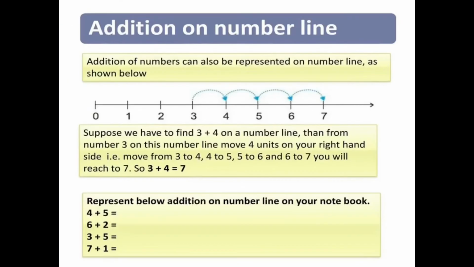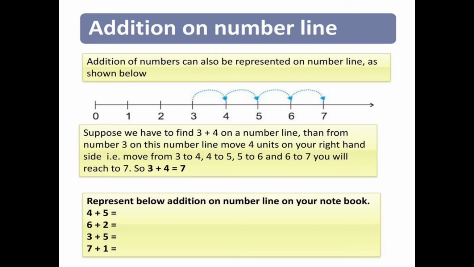Next topic is addition on number line. Now students, addition of numbers can also be represented on a number line as shown below. Suppose we want to find the sum of 3 and 4 on a number line. Then from number 3 on this number line, we will move 4 units to our right hand side.